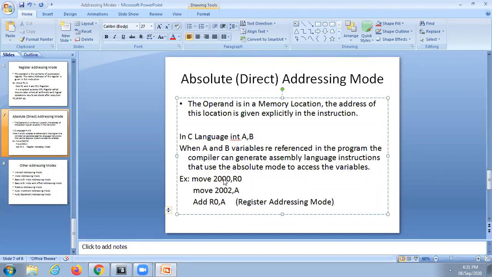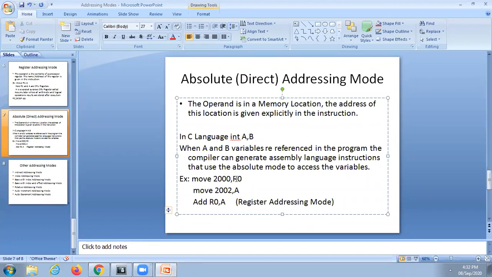Memory operand means main memory address. Another operand may be a register, that is, a CPU register.